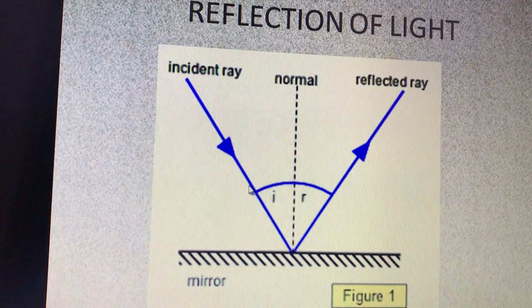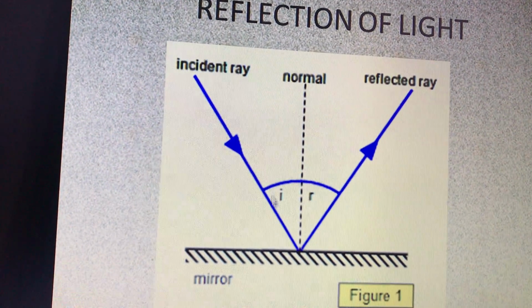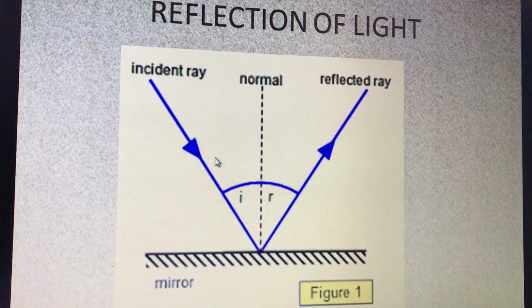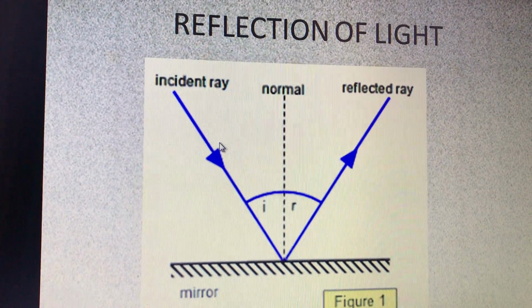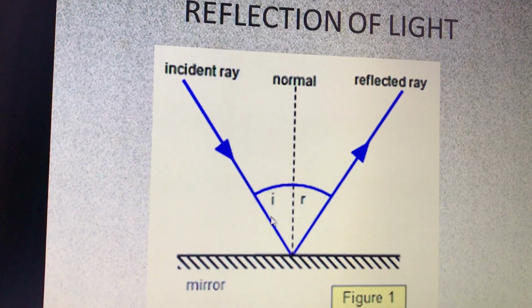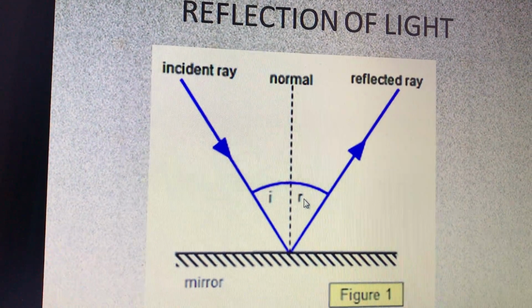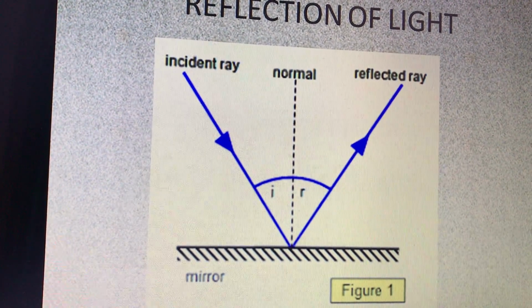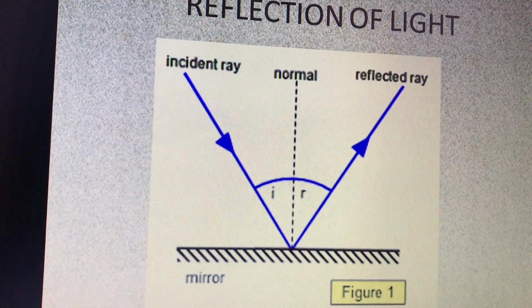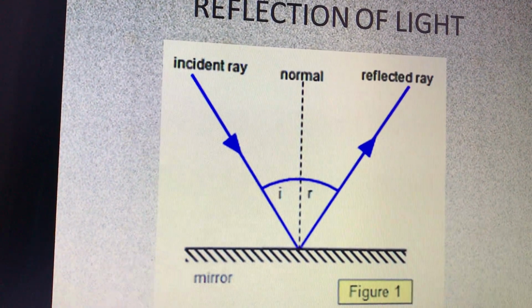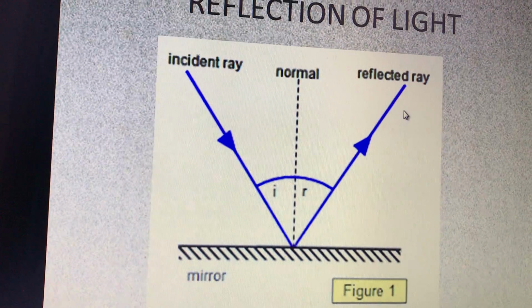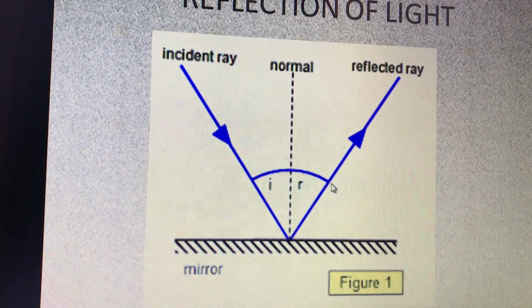I is the angle of incidence. Now what is this angle of incidence? It is the angle made by the incident ray with the normal. And this R is the angle of reflection, which is the angle made by the reflected ray with the normal.